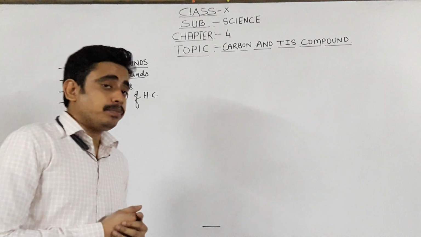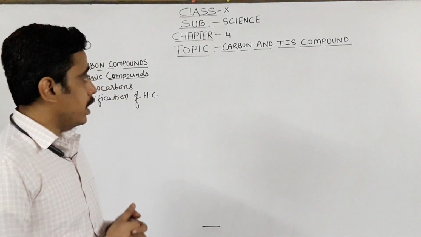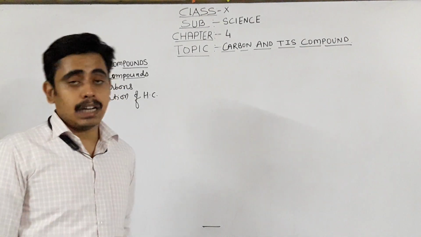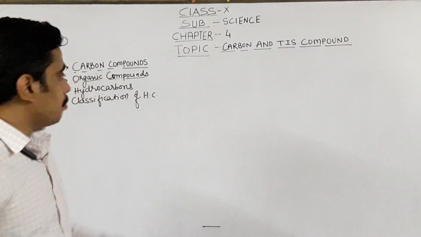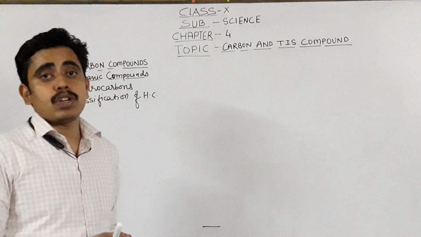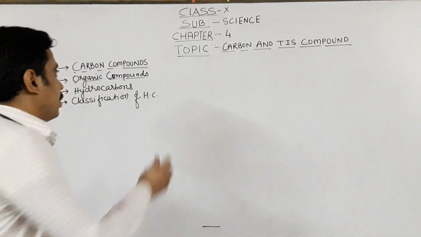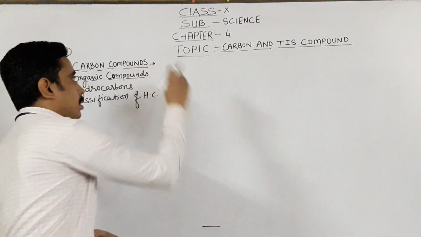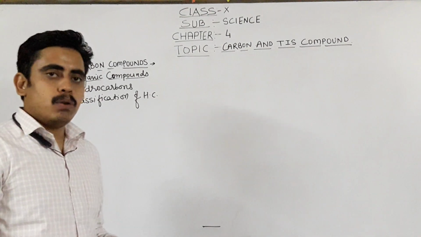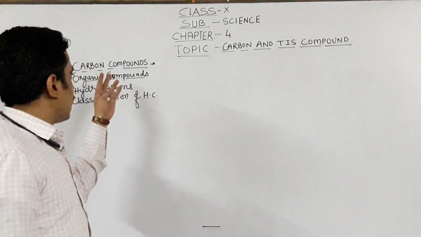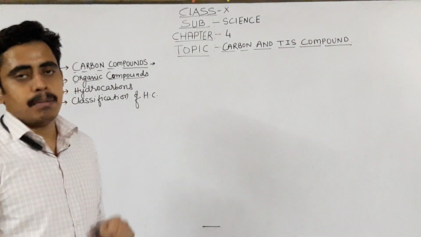Today we are starting carbon compounds, that is, the compounds which are formed by carbon. So starting from the very basic, what are carbon compounds? The compounds which are formed by carbon are known as carbon compounds. Again, repeat, that is very simple. The compounds which are formed by carbon are known as carbon compounds.